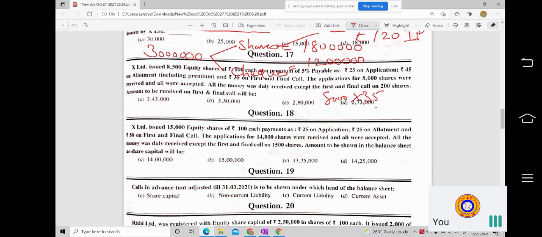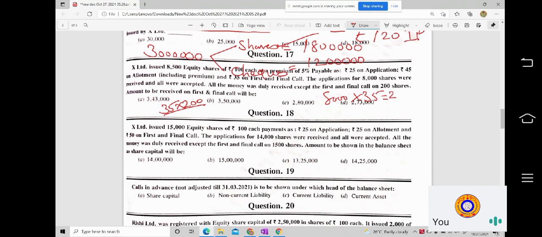Okay, so what will be the value? If you multiply 8,000 into 35, what value will you get? What is the value? 2 lakh?